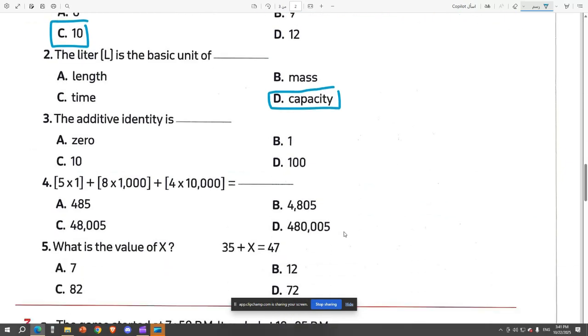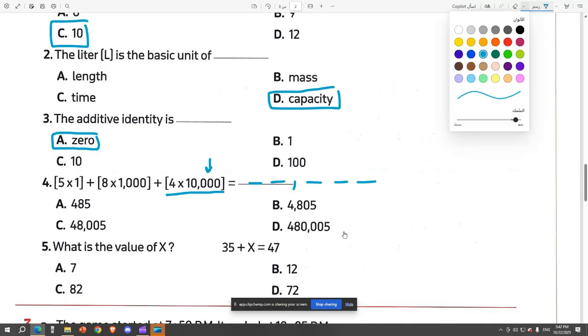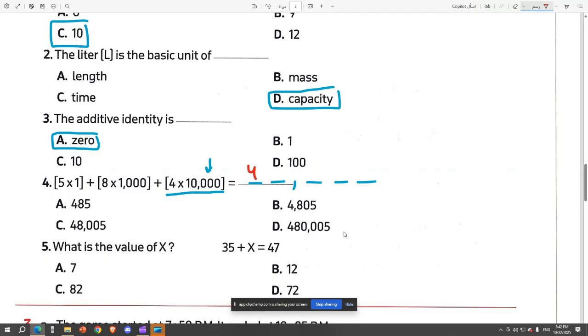The additive identity is... so the additive identity element is the zero. Question number 4. We have 5 by 1 plus 8 by 1000 plus 4 by 10,000. How to write this in a standard form? So take the biggest one. It has 5 places. And then you put 4 at the 10,000s place.